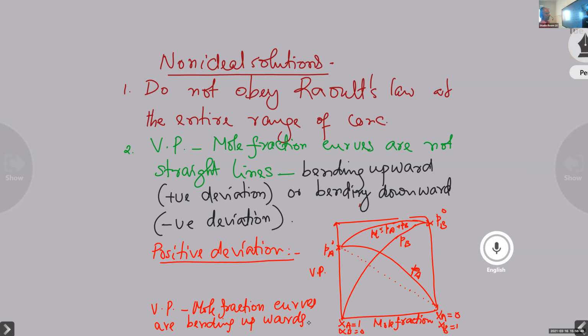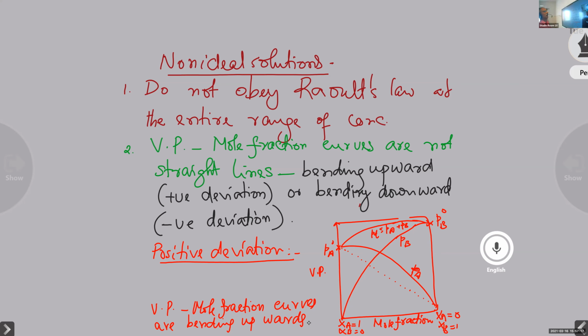the breakage of some bonds within the components. The bonds are normally hydrogen bonds. When the solution is formed, hydrogen bonds are broken by the interaction of one component with the other.